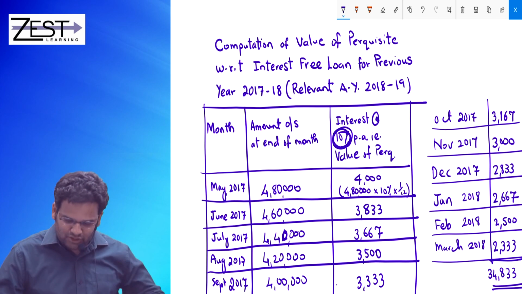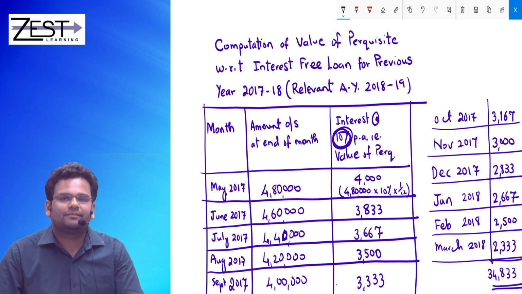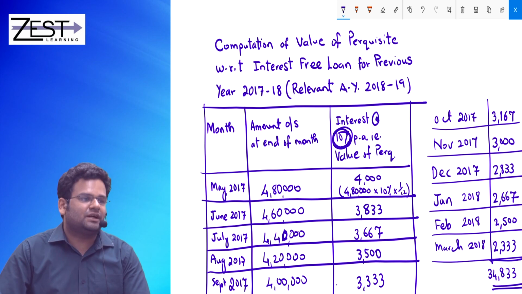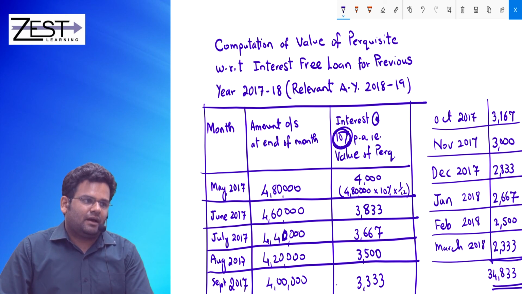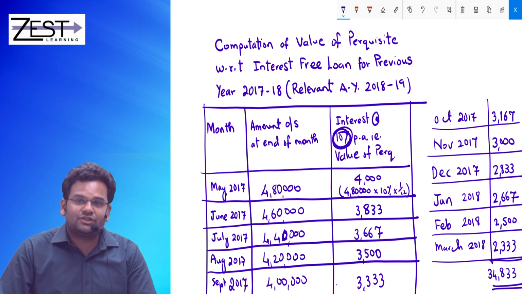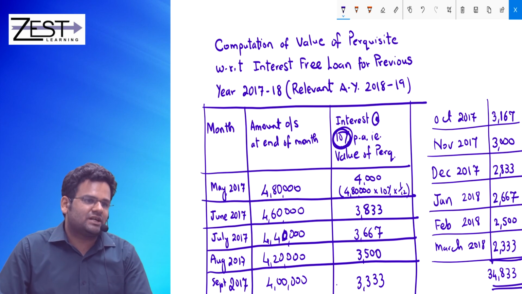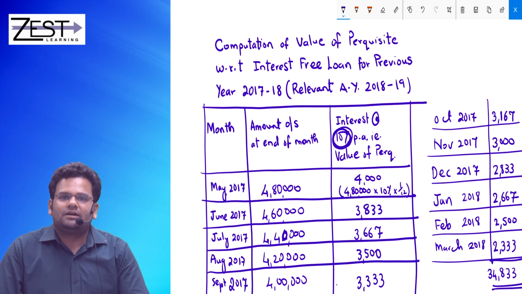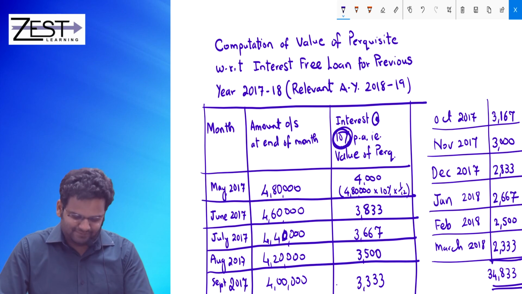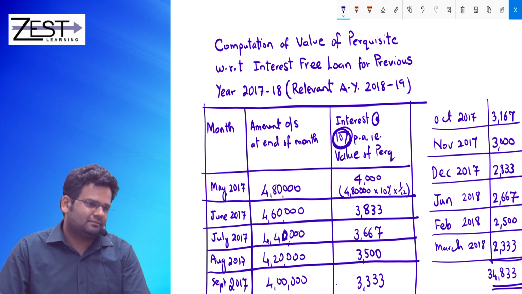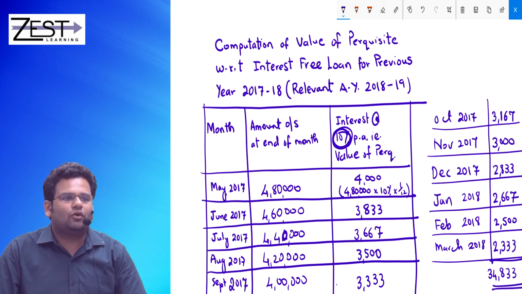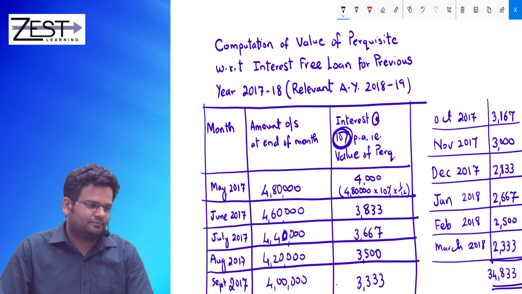How will you value such Perquisite if employer charges interest to employee on such loan? If employer charges interest to employee for such loan at 2% per annum.